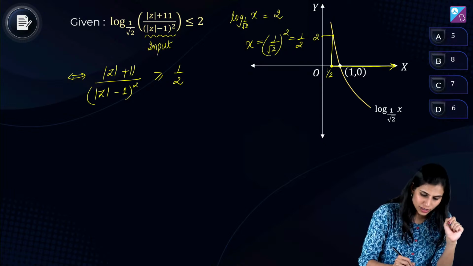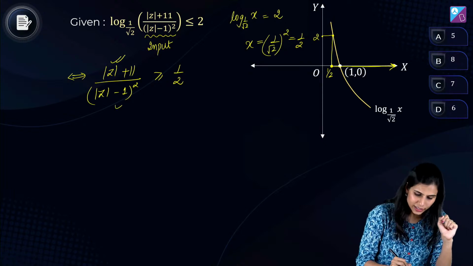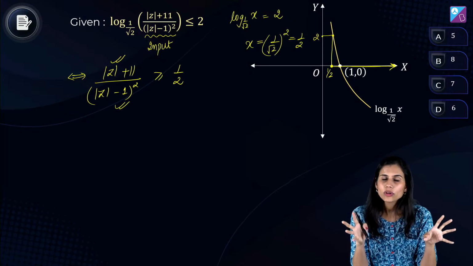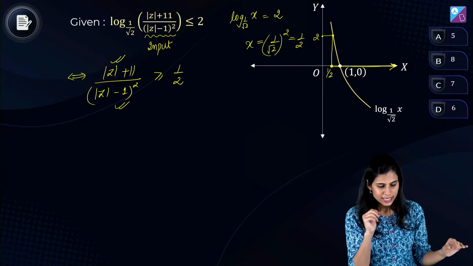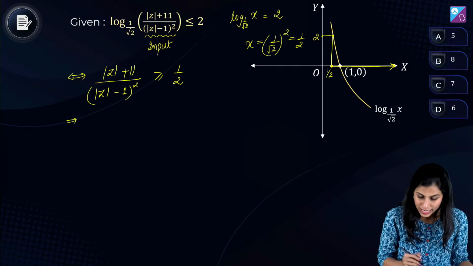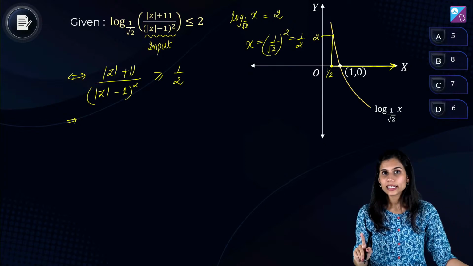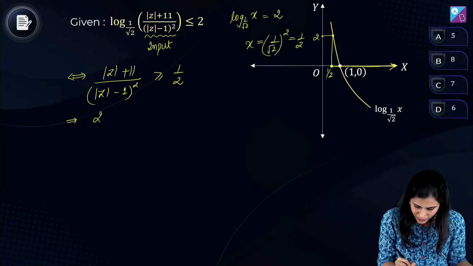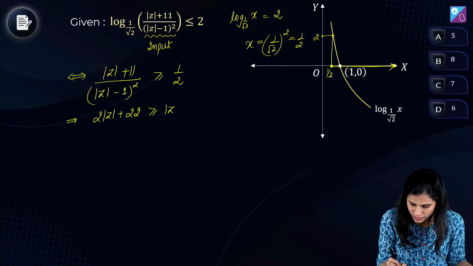And I told you numerator positive है, denominator positive है, बिंदास क्रॉस मल्टीप्लाई करो, इनइक्वालिटी के साइन को कोई फर्क नहीं पड़ेगा. ठीक है, let's go ahead and do that to simplify this equation. हमें mod z की मिनिमम वैल्यू चाहिए, राइट? प्लीज कीप दैट इन माइंड. वी नीड mod z की minimum value. This will give us 2 times (mod z plus 1)² is greater than equal to (mod z minus 1)² का square plus 1 minus 2 mod z.